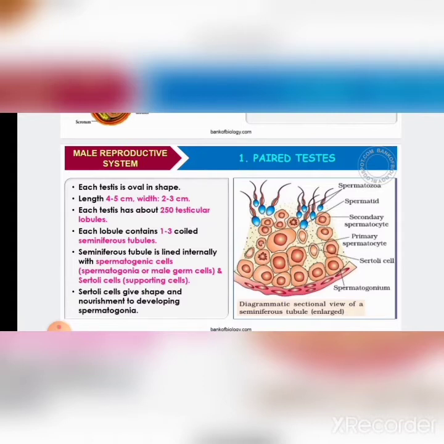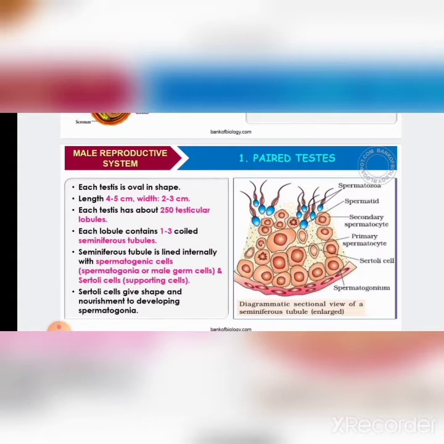Meiosis is a reductional division where the chromosome number reduces to half. Here you can see spermatogonium later forms primary spermatocyte, secondary spermatocyte, spermatids, and at last spermatozoa. Spermatozoa are nothing but sperms. So the male germ cell is diploid in nature; it undergoes meiosis and produces haploid sperms.